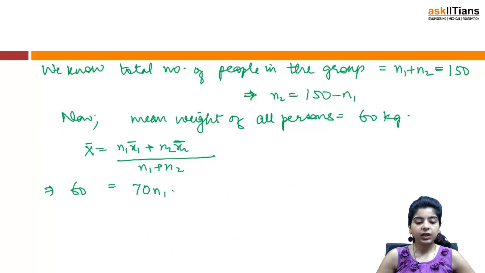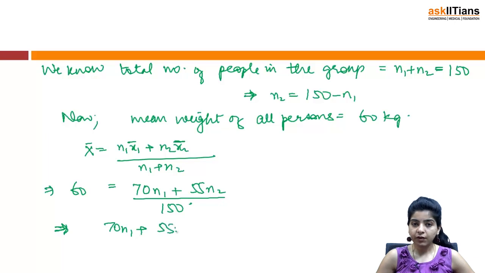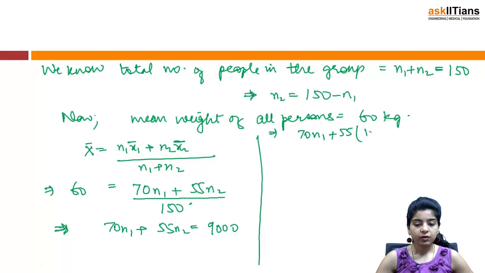So we have 70 n1 plus 55 n2 by n1 plus n2, which is 150. 70 n1 plus 55 n2 would be equal to 9000. And n2 you can substitute as 150 minus n1, so I can write 70 n1 plus 55 into 150 minus n1 is 9000, right?